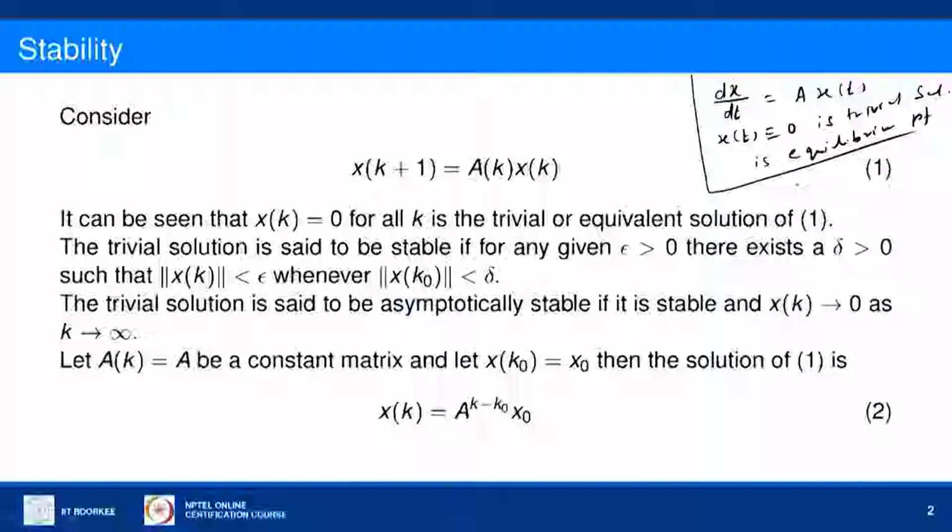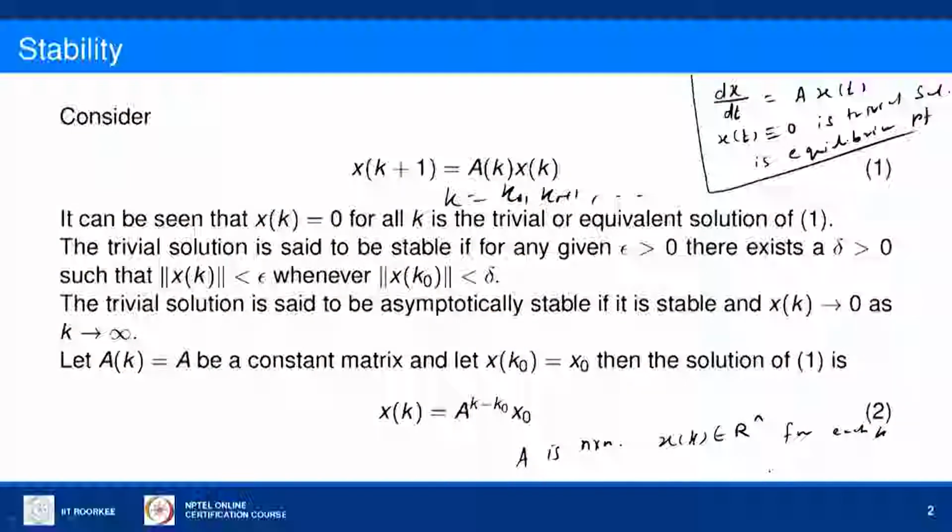If the eigenvalues are purely imaginary, in some cases it will be stable. There are some special conditions for the case where the eigenvalues are imaginary. Depending on the algebraic and geometric multiplicities, we can decide the stability or instability of such systems.